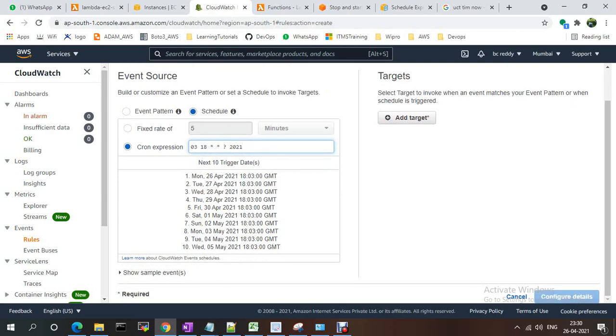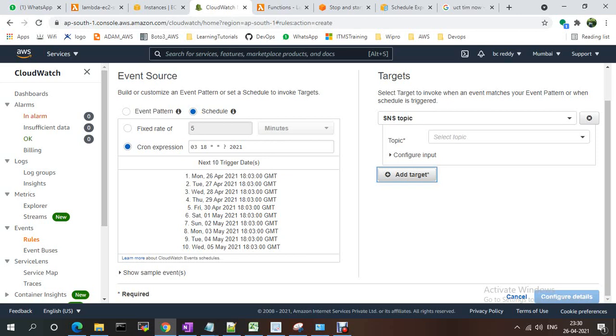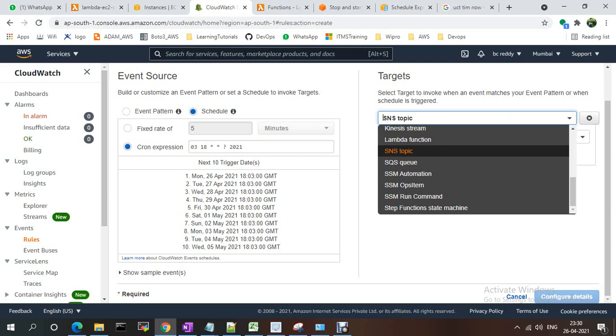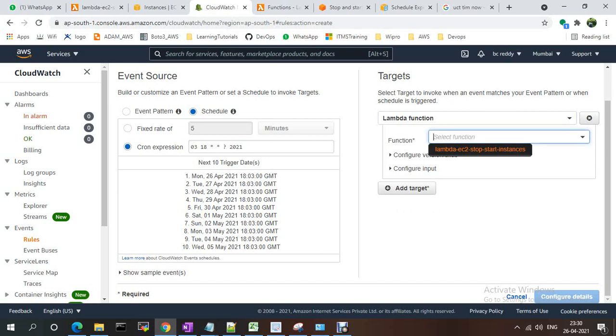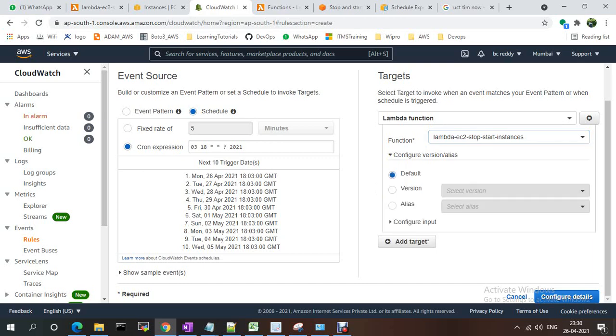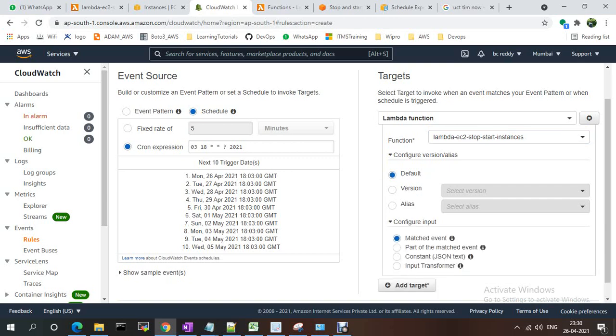So I'm adding the target. I wanted to select the target whenever your event pattern matches. My target could be SNS, Lambda function, or SQS, anything. This time I'm going to use Lambda functions, and you select the Lambda function. If you have any version or alias, you can provide it. If you want, you can configure the input, like matched events, input transformation, like that.